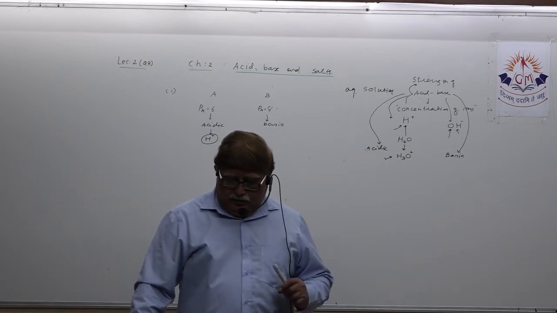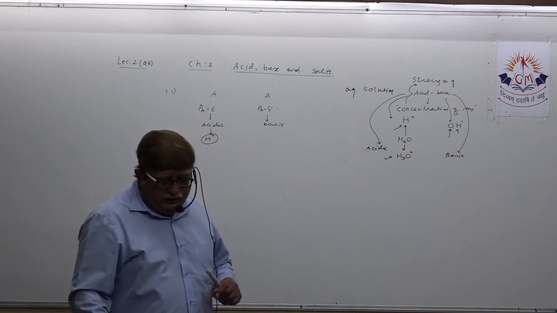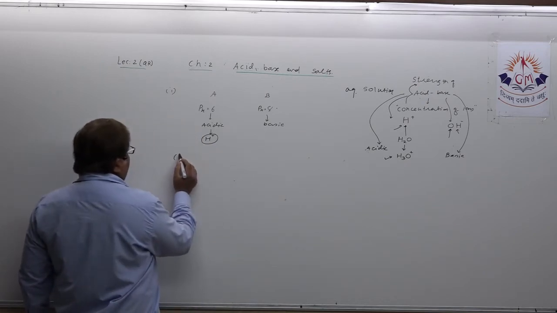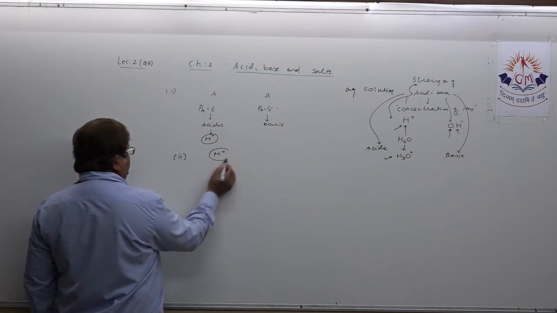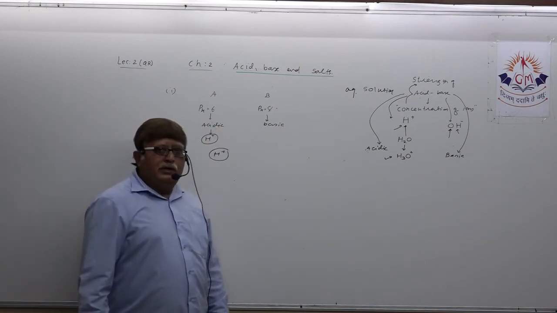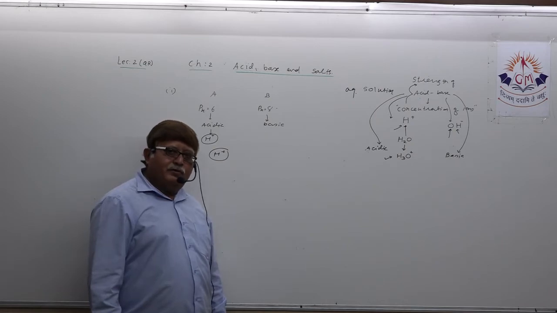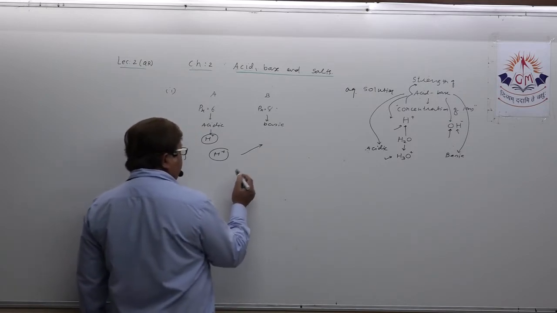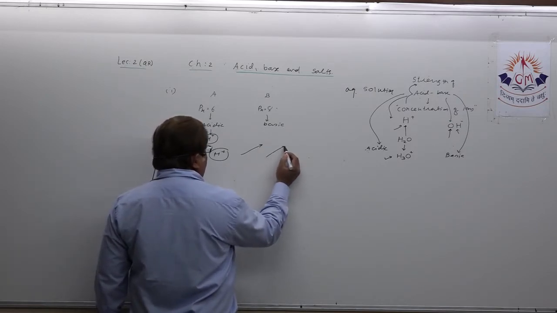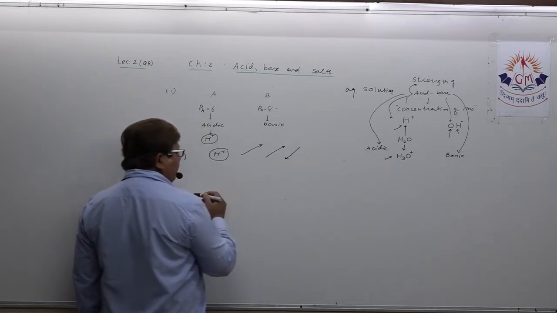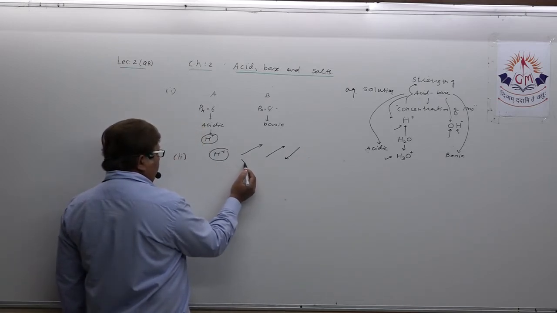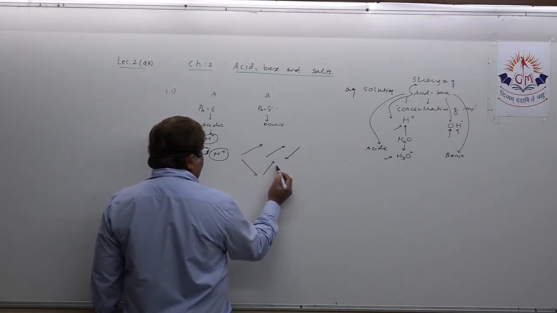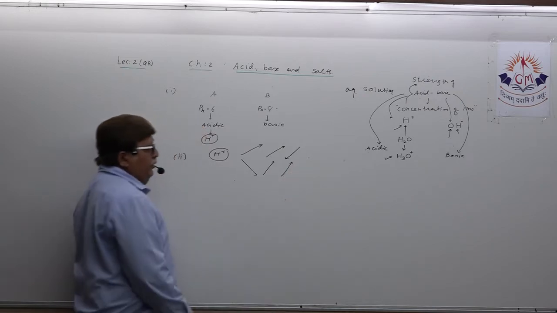What effect does the concentration of H plus ion have on the nature of the solution? The second one. What is the effect of concentration of H plus ion on the solution? Quite simple. If the concentration of H plus ion increases, that means acidity increases and pH decreases. If concentration of H plus ion decreases, that means basicity increases, pH also increases.